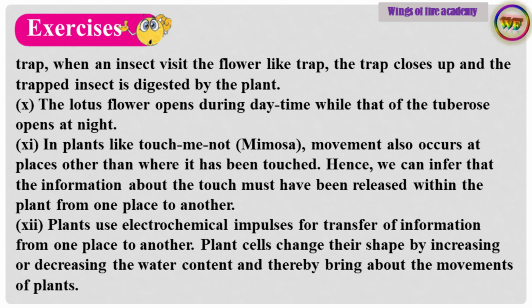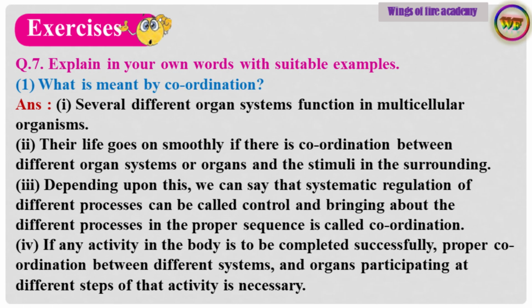Question 7. Explain in your own words with suitable examples. Sub-question 1. What is meant by coordination? Answer. Point number 1. Several different organ systems function in multicellular organisms. Point number 2. Their life goes on smoothly if there is coordination between different organ systems or organs and the stimuli in the surrounding. Point number 3.